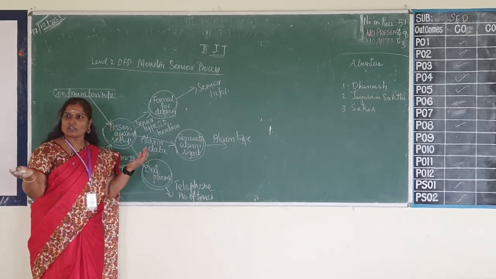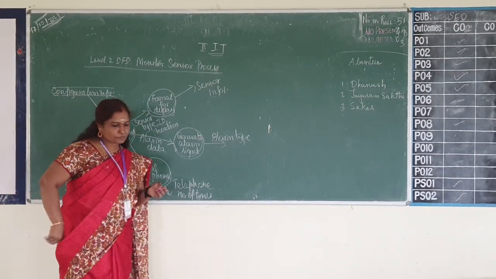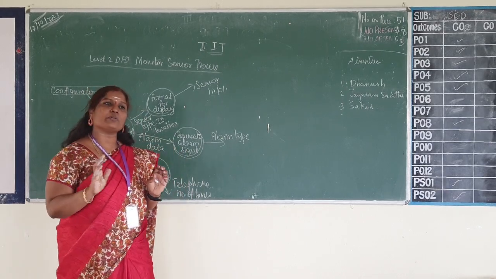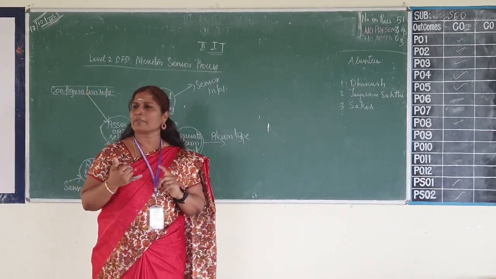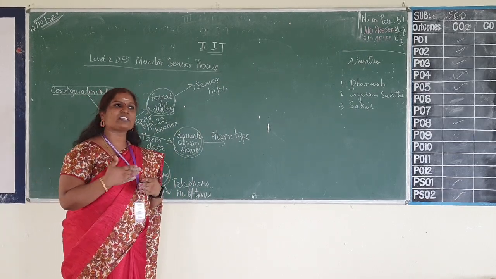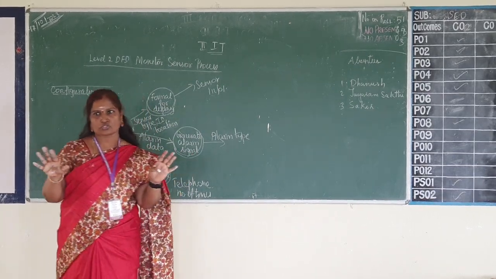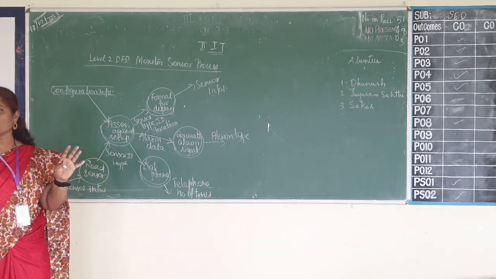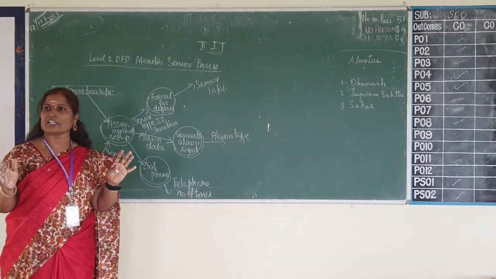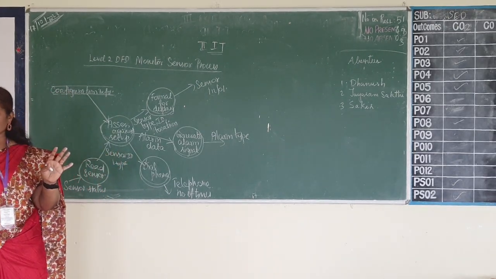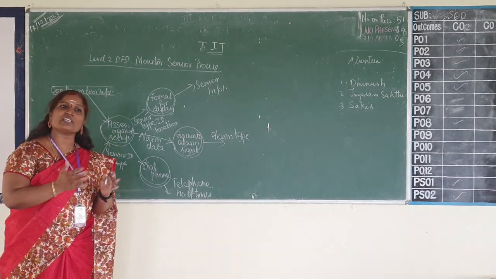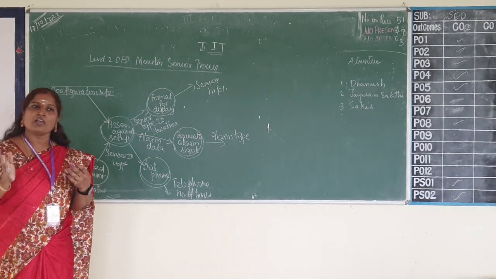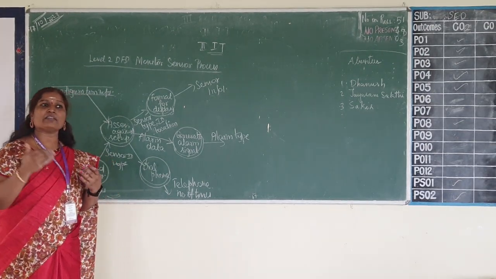Converted. How does it need to be converted? We have a database, and in the database we will be able to store only the primary data types, like integer, float, string, character. Only this kind of data I will be able to store. But my data is measured in the form of longitude and latitude. So that data needs to be converted into whatever my database will be able to accept. The conversion has to take place in such a way, only then can I process it.